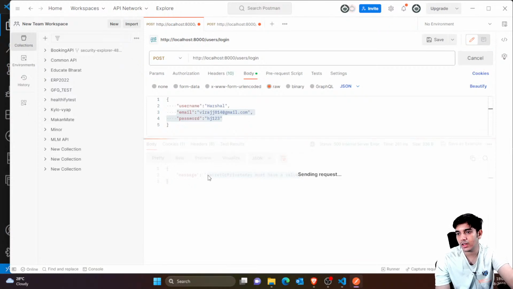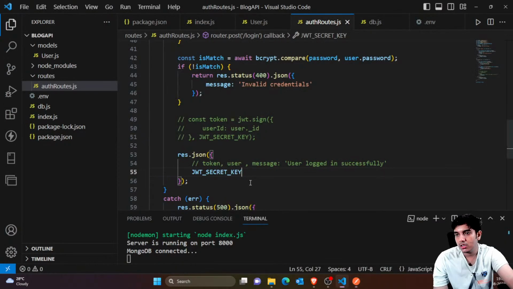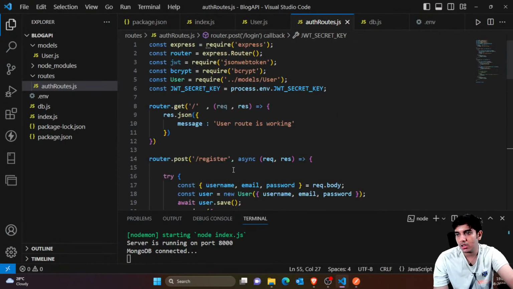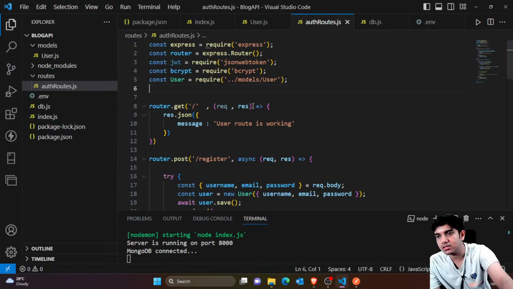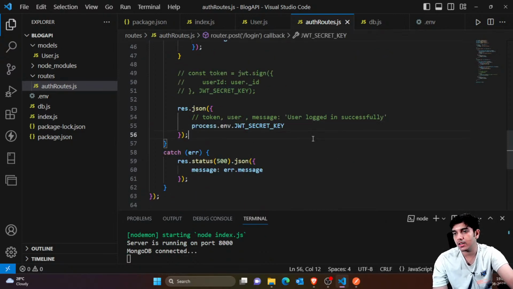So click send. You can see when I click this, the JWT secret key is actually not able to be imported. Why is this? I think this is the issue because we haven't used the .env config. That's why I think this is the main issue. Or else, one thing you can do is just copy it. So let me just paste it directly.